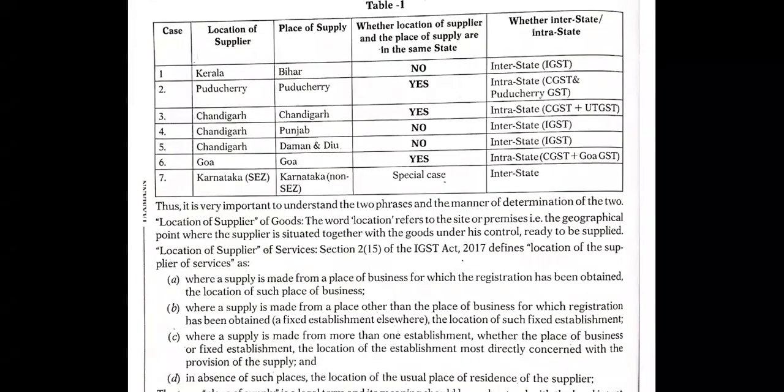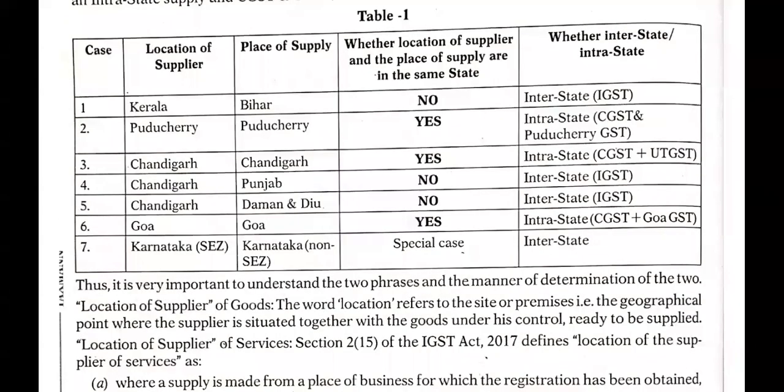As we have already studied this, the location of the supplier is Kerala, while the place of supply is Bihar. Are the location of the supplier and the place of supply in the same state? Kerala is one state and Bihar is another state. No, it is not the same state. In that case, it is interstate, and IGST is applicable. You don't have to pay CGST or SGST. There is one tax applicable between different states, called IGST.